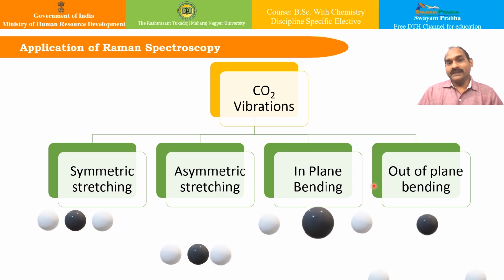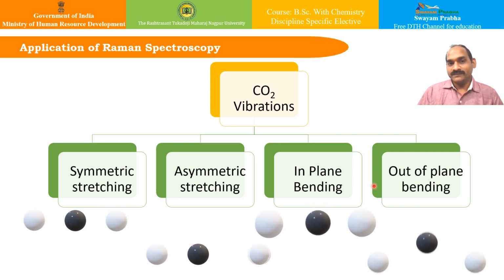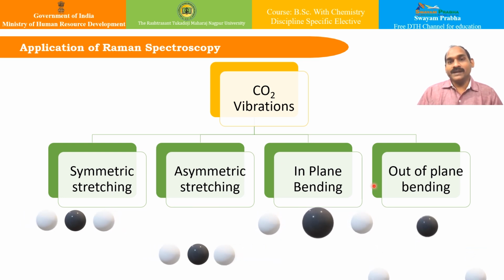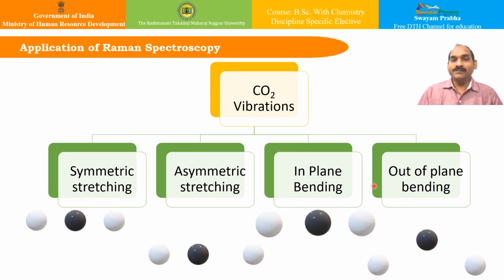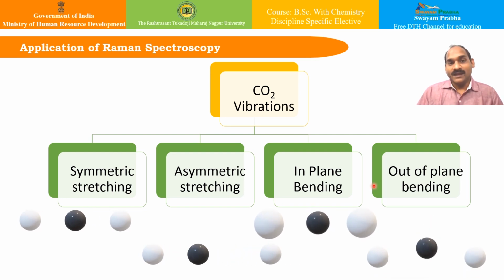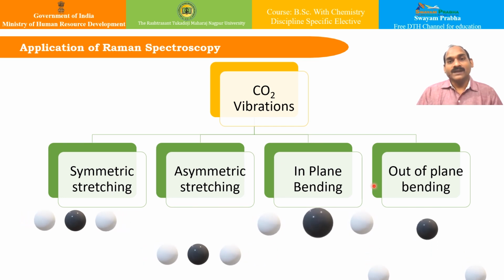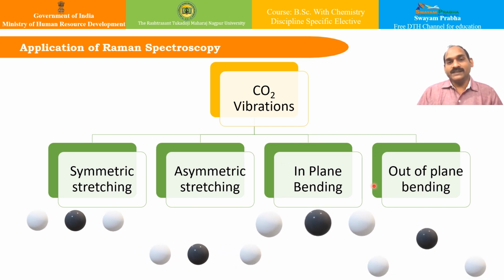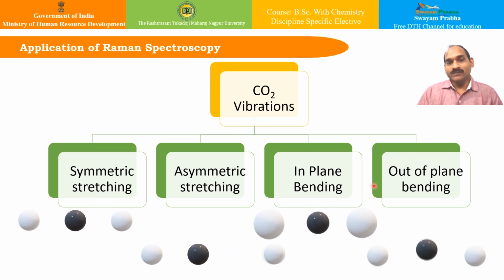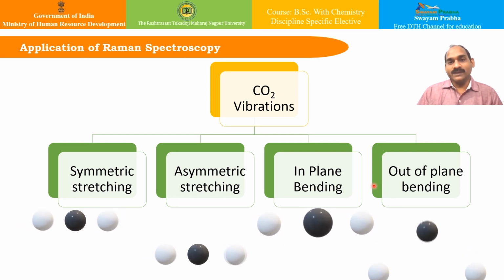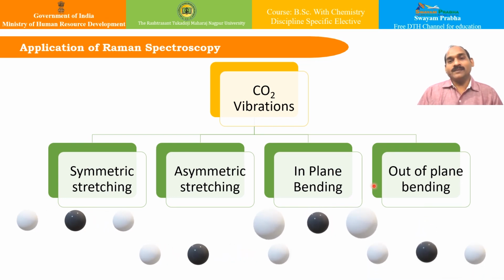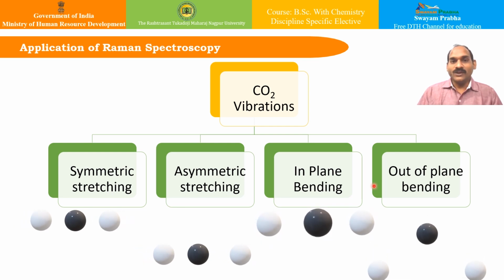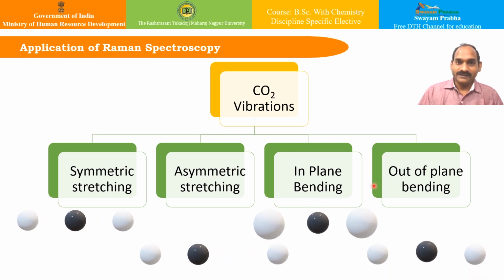Similarly, the two bending vibrations are also IR active. It is apparent from the animation shown here that the energy required in both of them is equal, and hence the bending vibrations are degenerate. However, in Raman spectroscopy, the two of these modes are degenerate bending modes, and the symmetric stretch mode is similar to the stretching mode of a diatomic molecule, and the polarizability ellipsoid varies in size as the molecule vibrates, and this mode of vibration is consequently Raman active, isn't it?